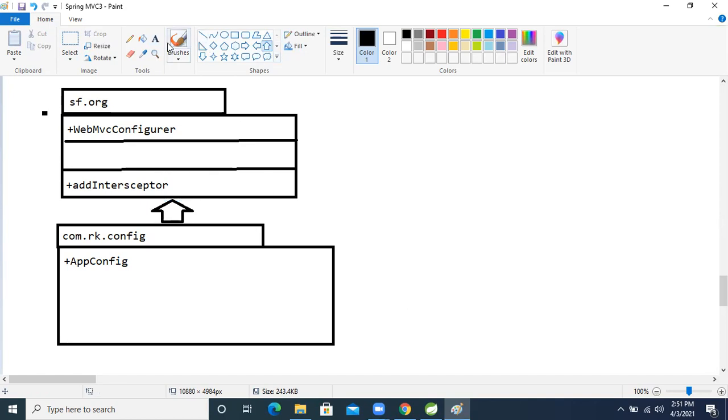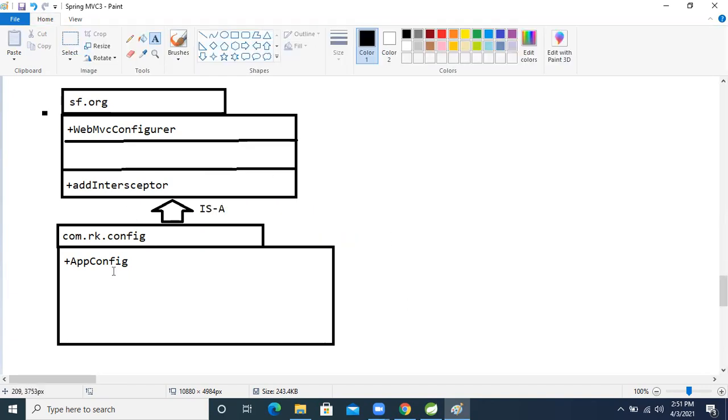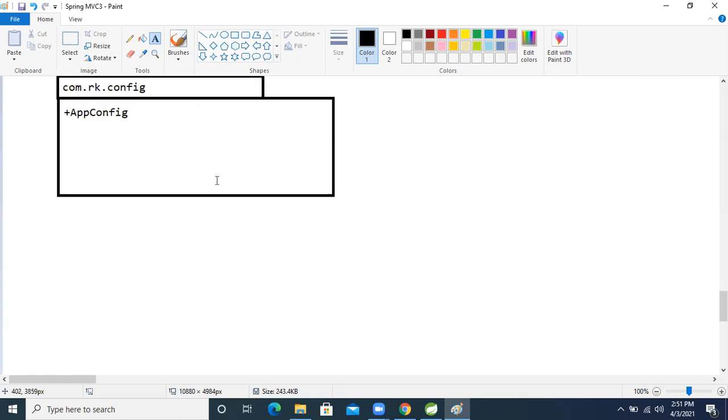We will make the is-a relation between this interface and our application class. All the implementation, whatever objects we need to write for one internationalization application, I wrote each and everything.